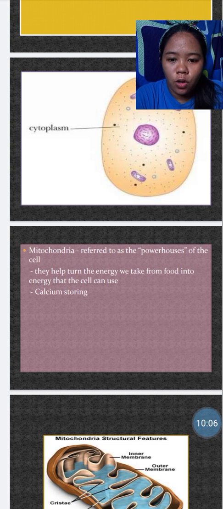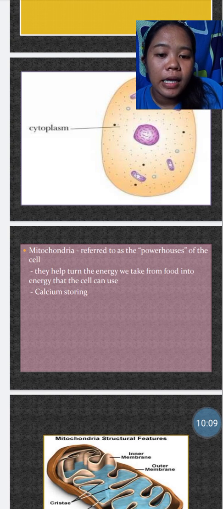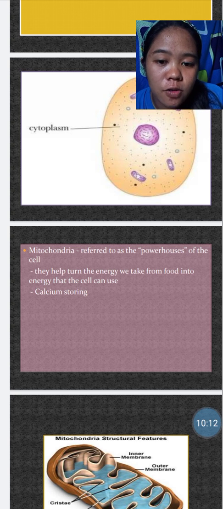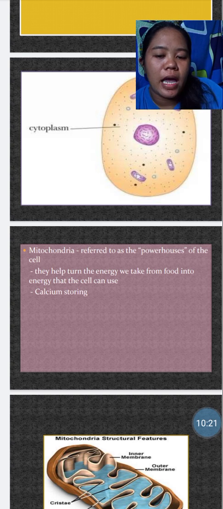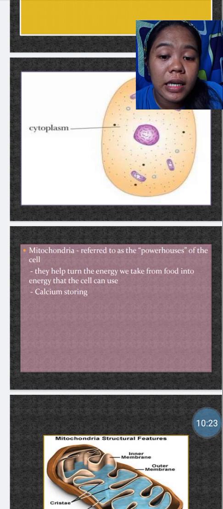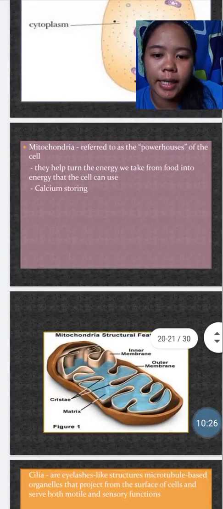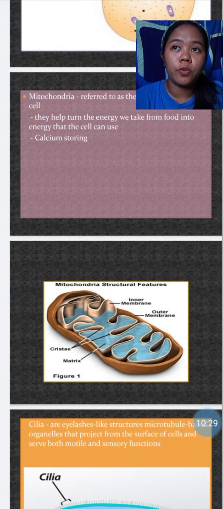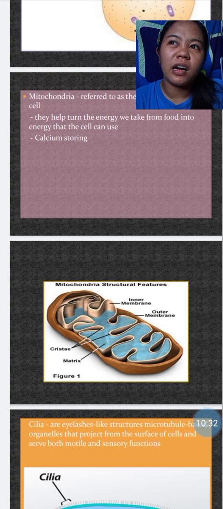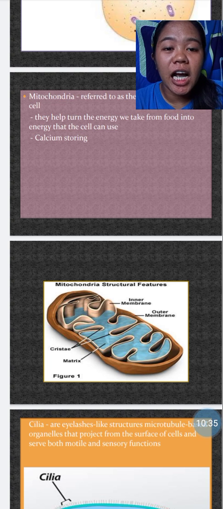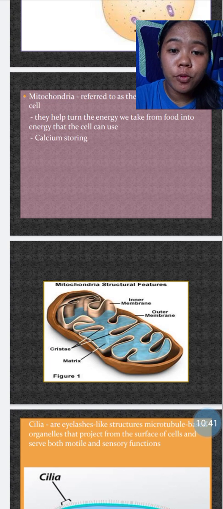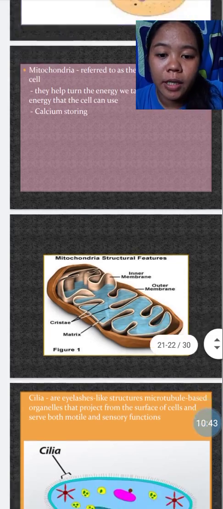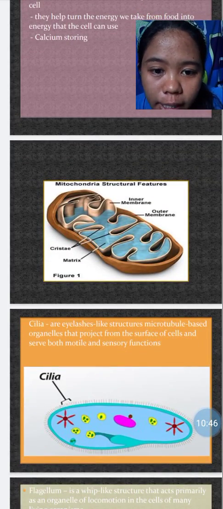Next is the mitochondria. When we say mitochondria, it is referred to as the powerhouse of the cell. It helps to turn the energy we take from food into energy that the cell can use. And it is also called a calcium storing. So, example po dito, kapag kumain ka kagabi tapos hindi ka kumain ng umaga, nagfa-function po ngayon ng ating mitochondria para magamit po natin yung energy. Yan po yung example ng mitochondria.